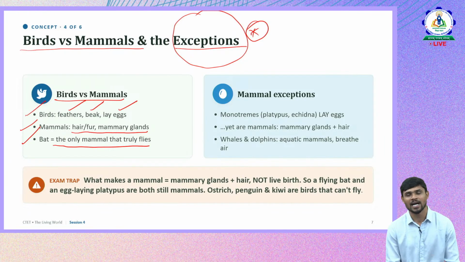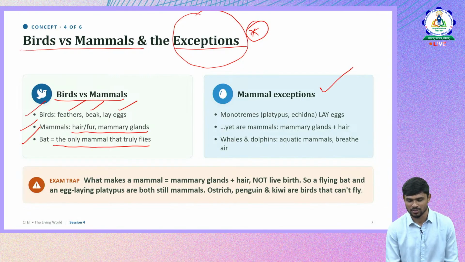Yeah. So bat is the only flying mammal. Okay, true flying mammal. This question also came in previous year questions: which among the following is the only and true flying mammal? The answer is bat. We will solve that question also.